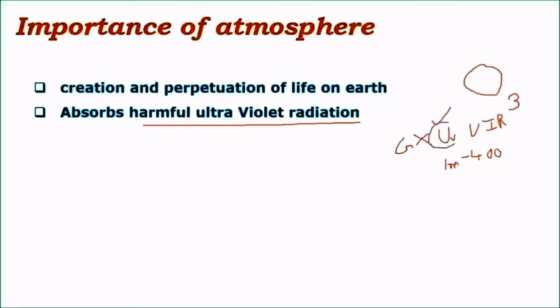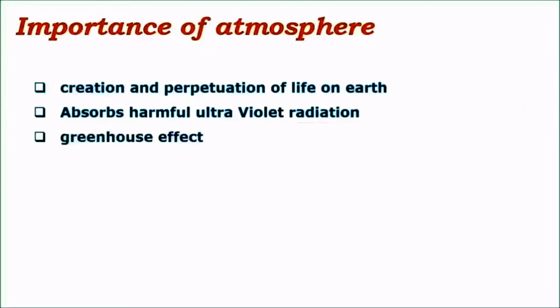So this is the radiation that we receive from the sun, and this radiation is harmful because it might cause skin cancers, skin burns, DNA mutations and various other unwanted phenomena which are harmful for life forms on Earth. So it is important that to sustain life on Earth, this radiation is blocked, and this blocking is done by O3 or ozone molecules, and this layer is present in the stratosphere of Earth's atmosphere.